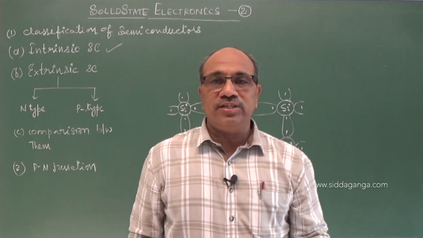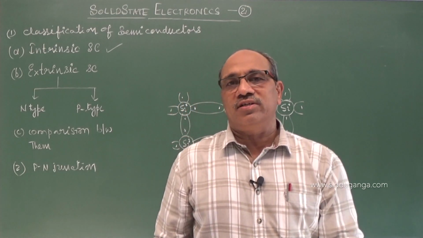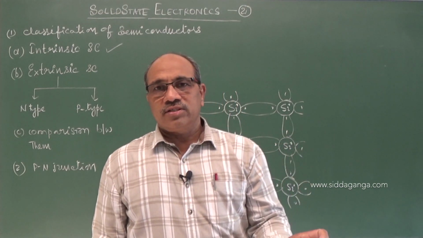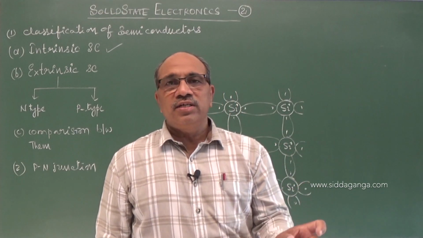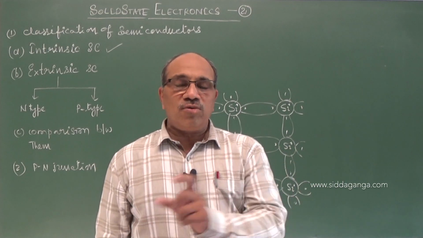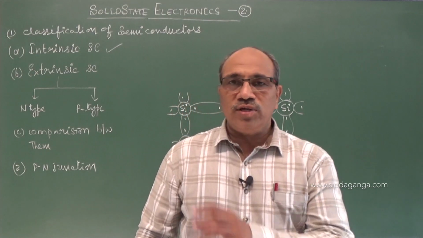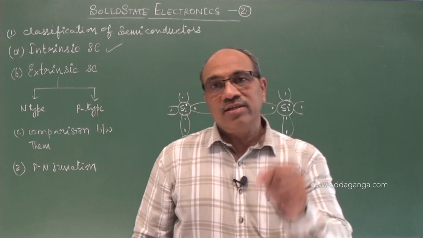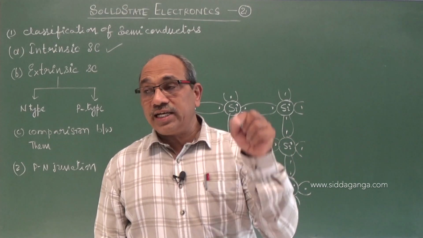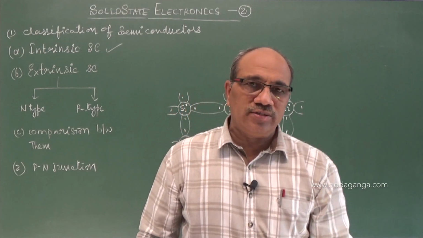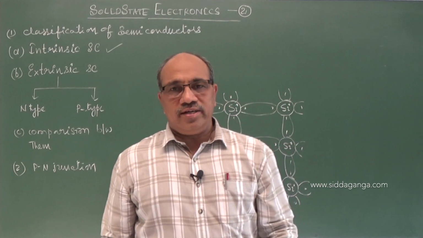If the crystal structure is damaged, it cannot act as a semiconductor further. So we have to select the desired element whose atoms are of that same size. Any amount cannot be added.